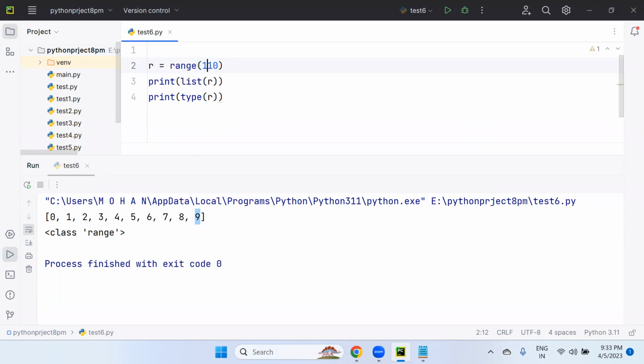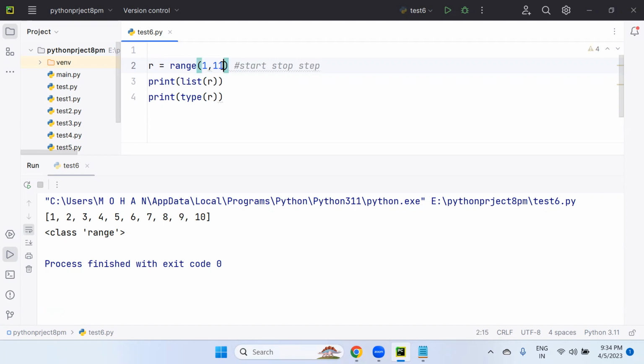Suppose I want to start my range from 1. Yes, we can start the range from 1: 1, 2, 3, 4, 5, 6. I want to include 10 also in my range collection. So range of 1, 11 means 1, 2, 3, 4, 5, 6, 7, 8, 9, 10. So this is what range is actually: the start value is where you want to start your range, and the stop value is up to where you want the range of values. There is one more option, that is step.